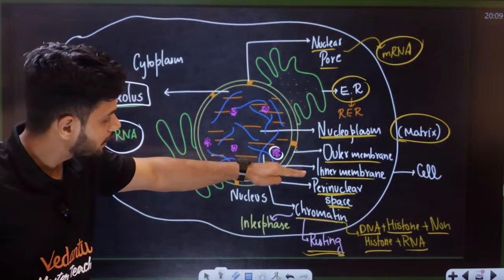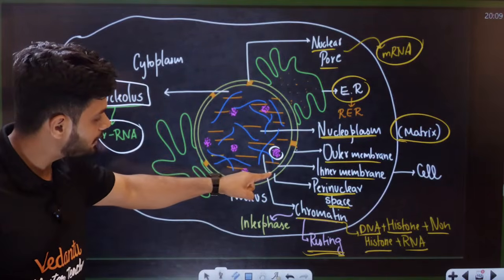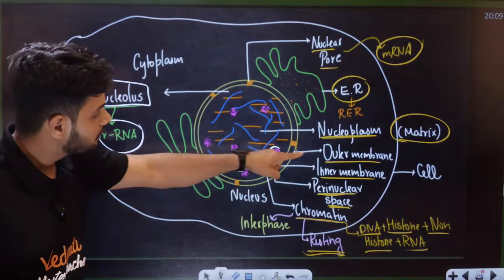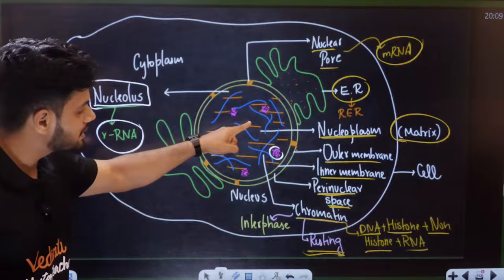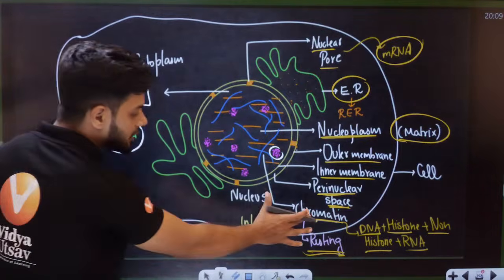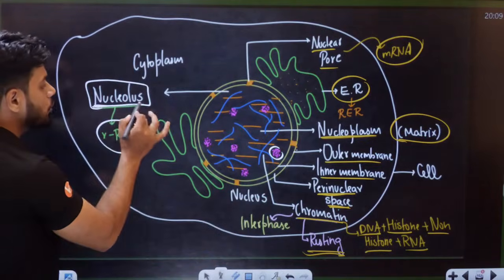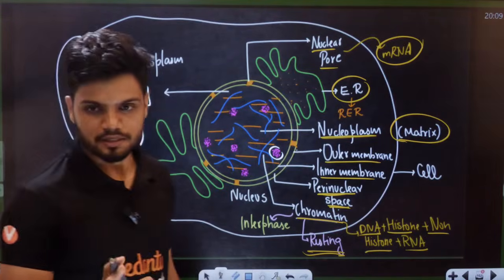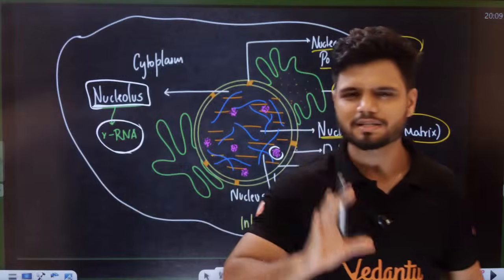Outer membrane, inner membrane, perinuclear space in the middle. In this, we have nuclear pores, chromatin inside, and the nucleoplasm on the inside. Chromatin is basically the genetic material here. Then we have the nucleolus, which produces rRNA. That is the entire structure of the nucleus. So students, you get the notes, you'll understand very easily.